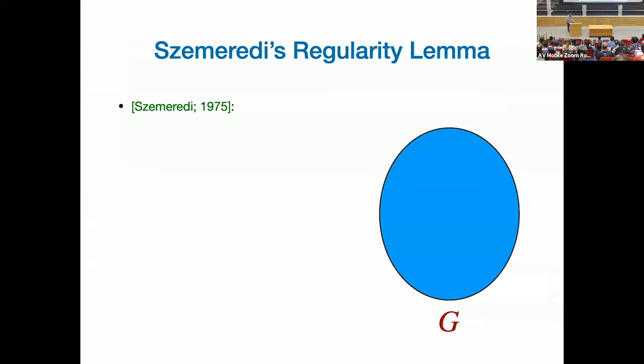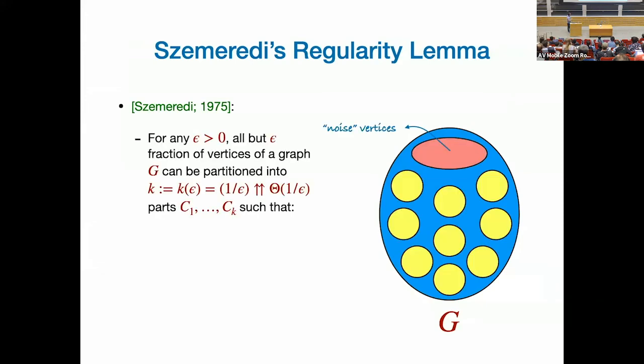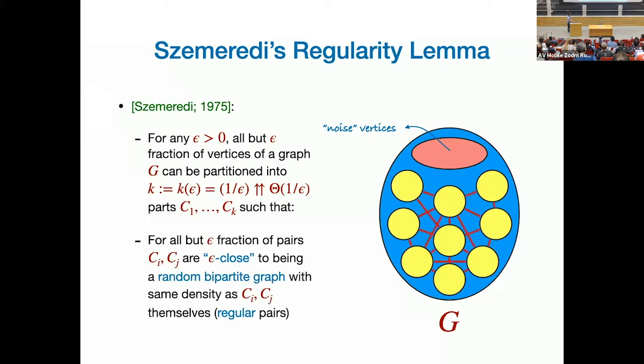Okay, this is very informal. It says something like this: pick any parameter epsilon. You can throw an epsilon fraction of vertices out. Think of these as noise. I make no guarantees about them, throw them out. For the rest of them, you can partition them into a Tower function of 1 over epsilon pieces. That's why you get a log star factor. This is like you partition into a function of epsilon, but a crazily large function of epsilon. You partition them into these many groups, C1 to Ck, such that the following is true.